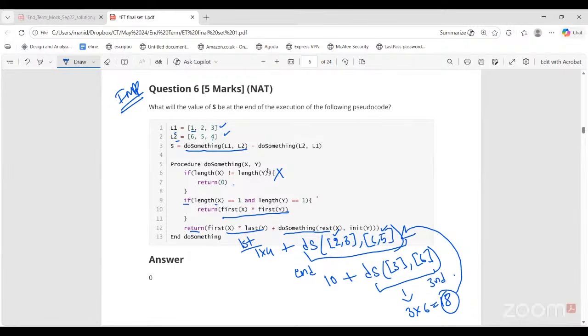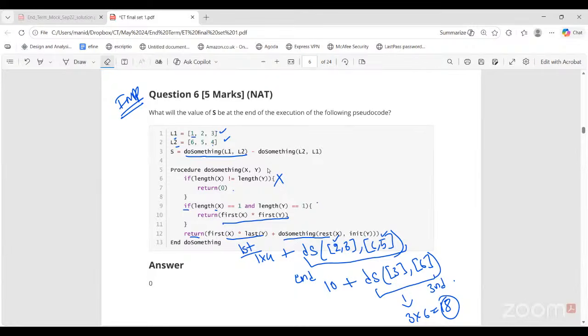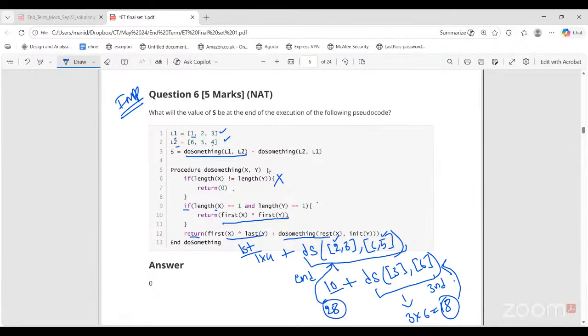It was 10. Wait. 18 doesn't go there. 18 goes to this call, third call. Now 10 plus 18, 28 total from this third call. This goes back to the second call. 28 plus 4, 32. This goes back to the first call, this return statement.